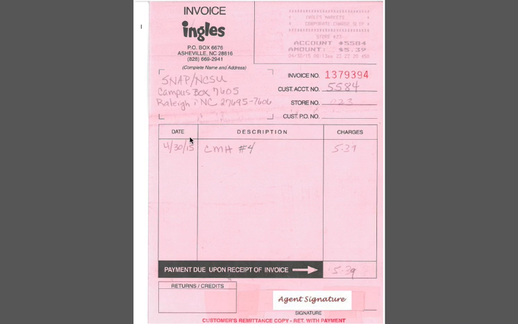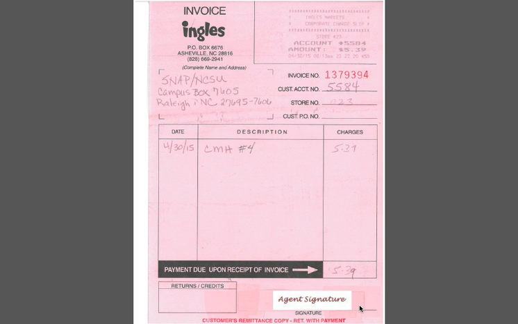Next on the invoice are the date, description, and charges fields. Each should be completed prior to mailing to the Steps to Health office. The date field should match the validation stamp and register receipt information. The description field should contain the program name and session number or numbers, and the charges field should contain the total amount for the items purchased, excluding taxes.